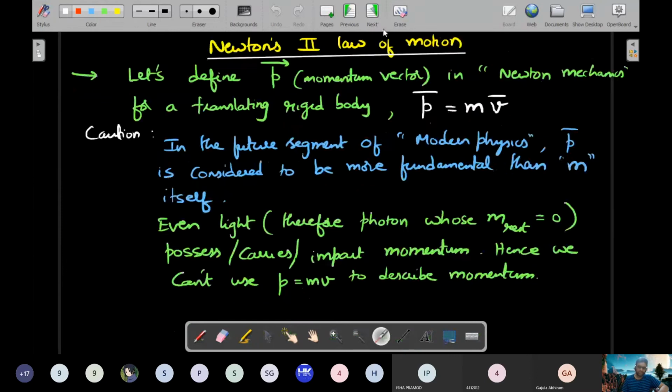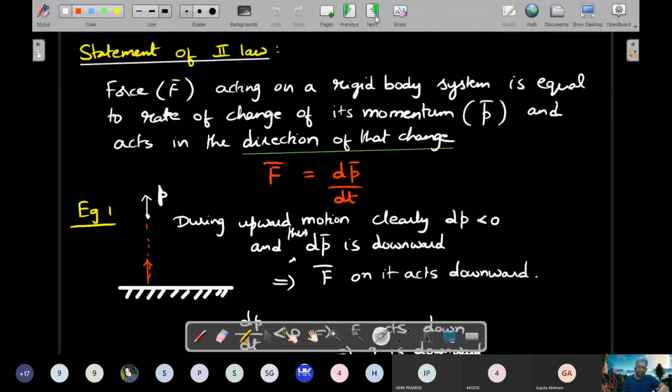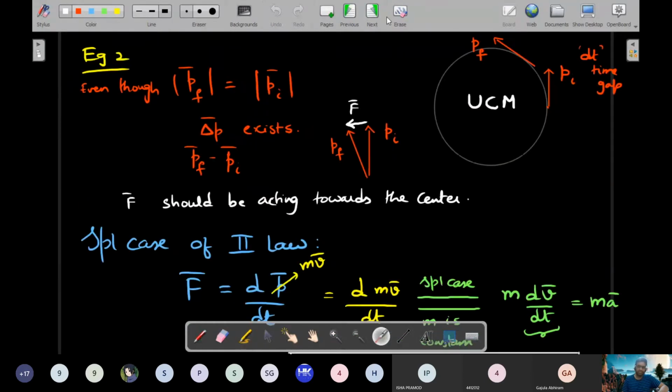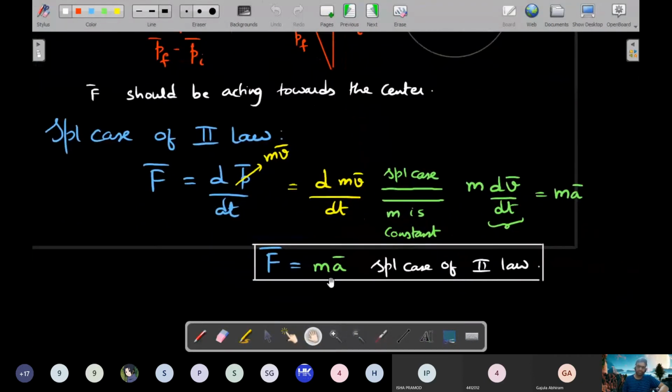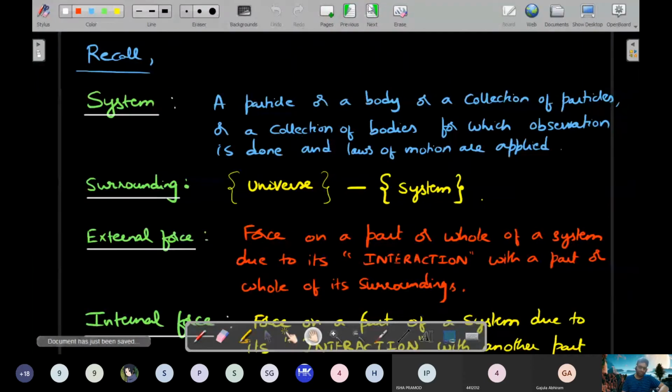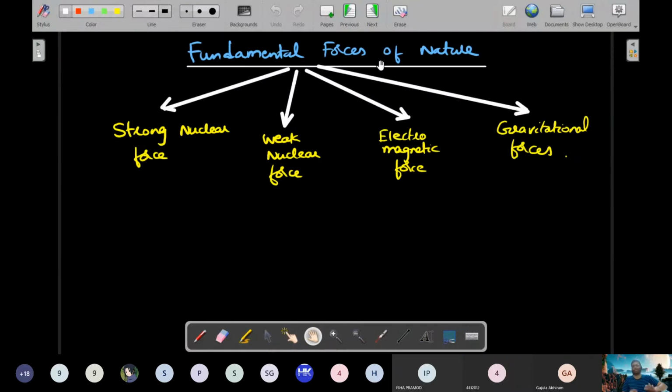We did the statement of first law. We did the statement of second law. We took the very special case of second law also, where if mass is constant and it's a closed system, then we wrote F is equal to ma. And we defined terms and terminologies called system, surrounding, internal force, external force, and we stopped here.